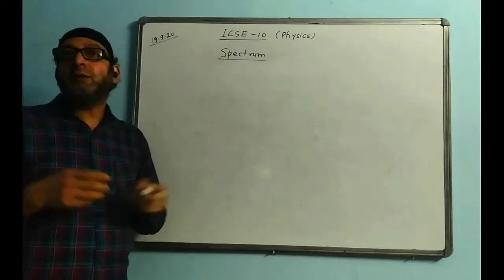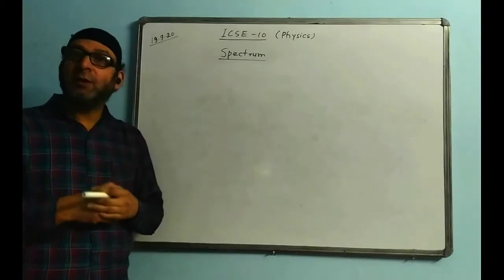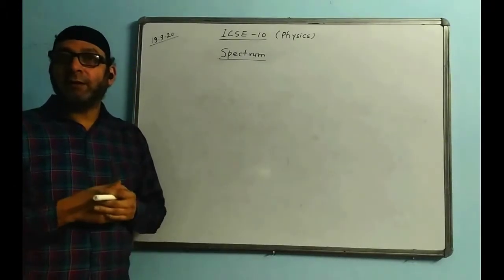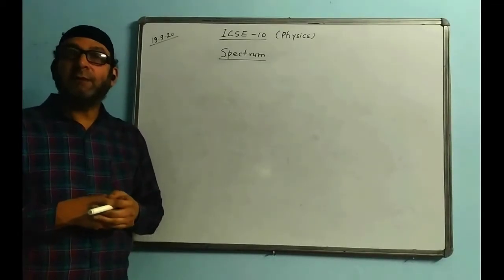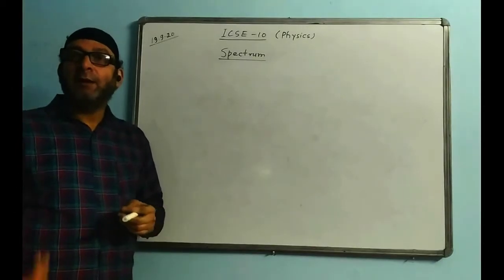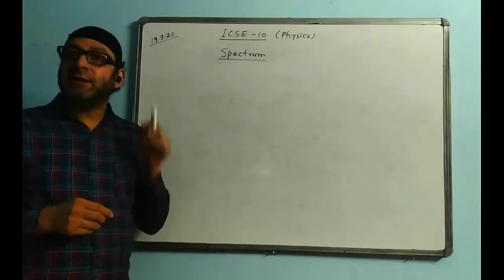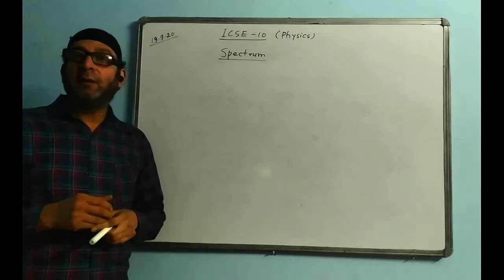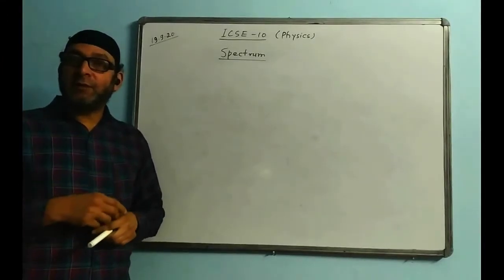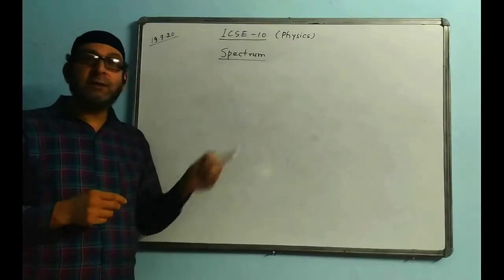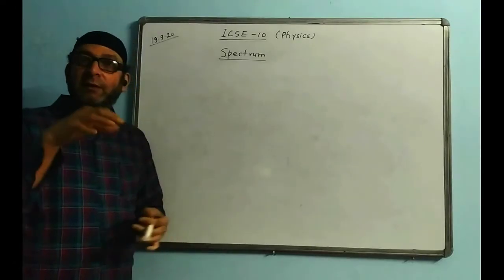X-rays uses: I think you all know that X-rays are used for diagnosis, to detect fractures in the bones. People do X-rays of their fractured portions. Sometimes they do the X-ray of teeth, sometimes the X-rays of legs and hands in case they get fractured. You all know that. X-rays are also used for the study of crystal behavior of solids, like diamond, to check the purity of diamonds. X-rays are used for smuggled goods and all in airports, they pass it through the X-ray chamber and take the image.